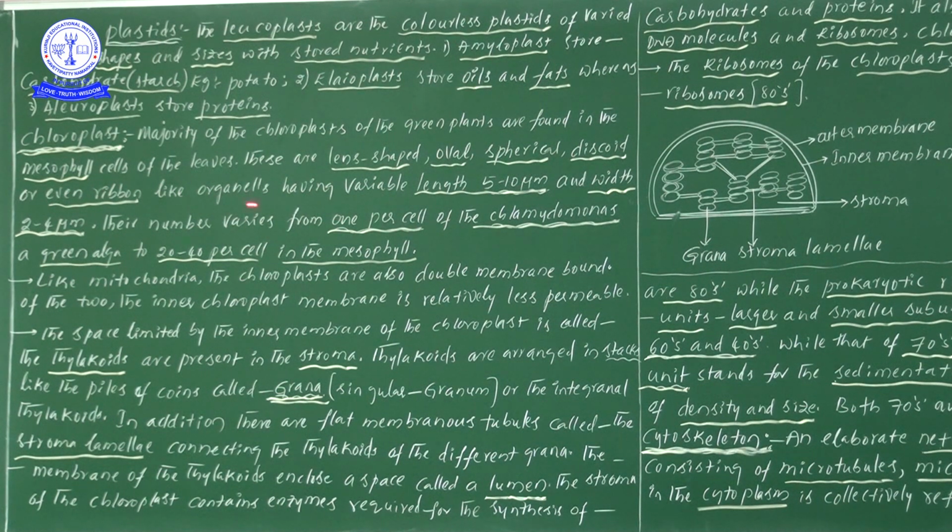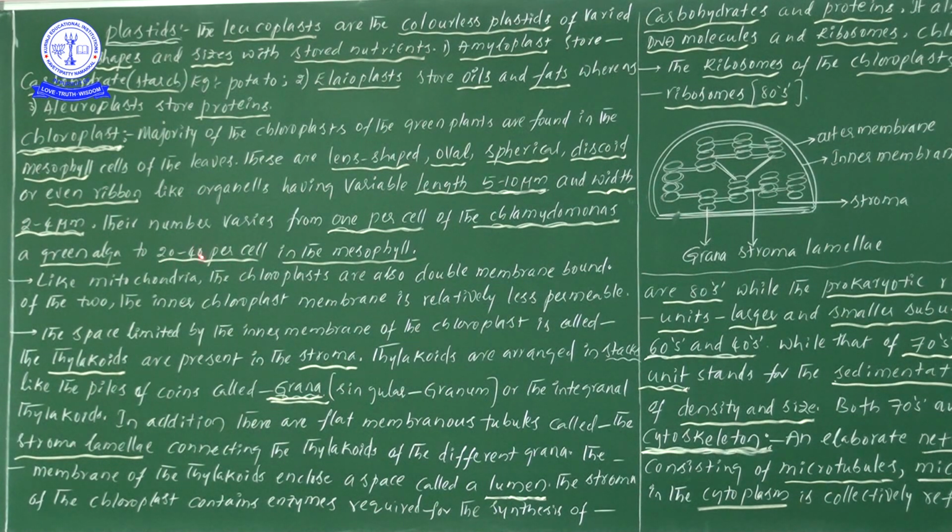They are present in various types of organisms and have variable length. Length point of view, 5 to 10 micrometers, and width point of view, 2 to 4 micrometers. This is important. And the number varies from 1 per cell to 20 to 40 per cell.